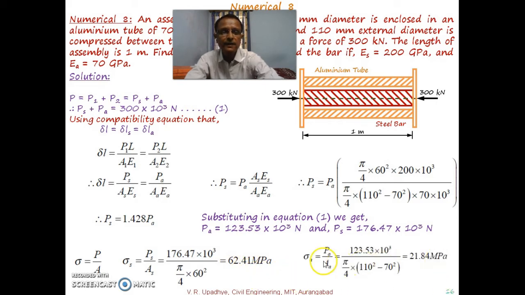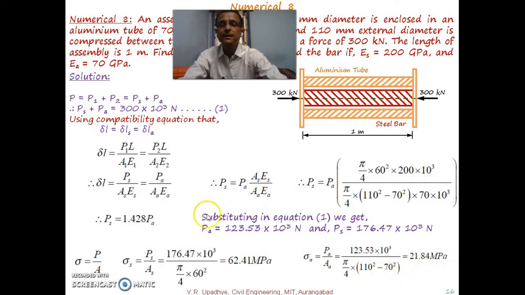And further we can calculate the stress taken up by aluminium. That will be PA divided by AA. So this is already calculated, 123.53 into 10 to the power 3, divided by the area of cross section. With this calculation we get stress in aluminium as 21.84 Newton per mm square or megapascal.